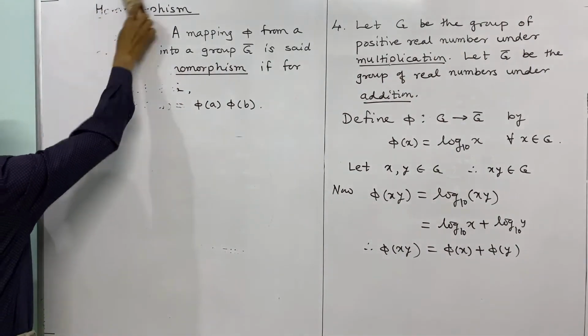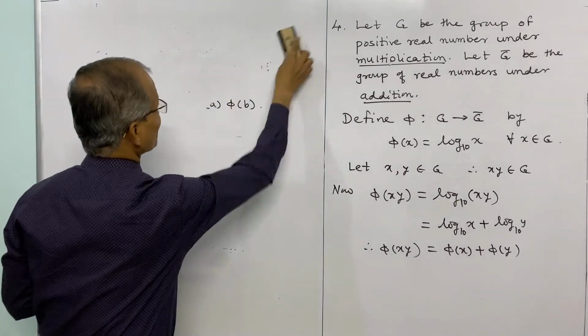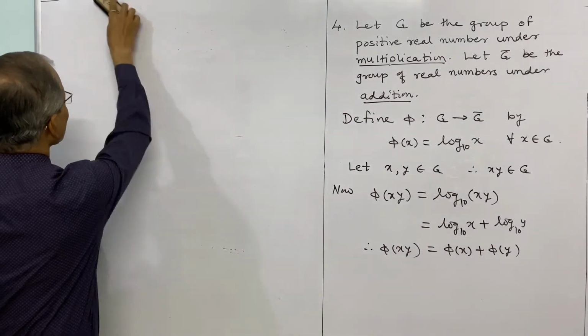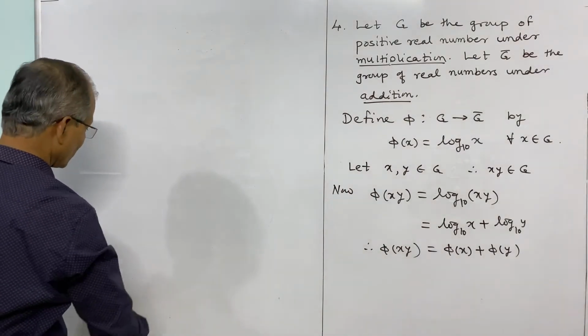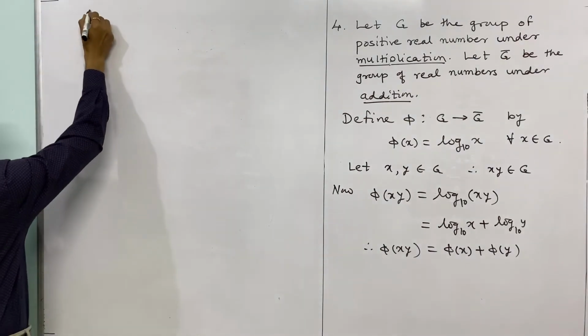Now we shall consider results about this. As a lemma, we shall consider the first result. So this is our lemma number 13.